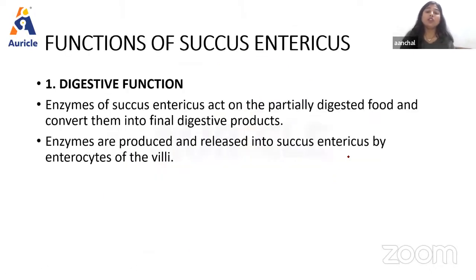Now, talking about the function of succus entericus. The enzymes of succus entericus act on partially digested food and convert them into final digestive products. These enzymes are produced and released into succus entericus by the columnar cells, as we have discussed, the enterocytes of the villi, right?